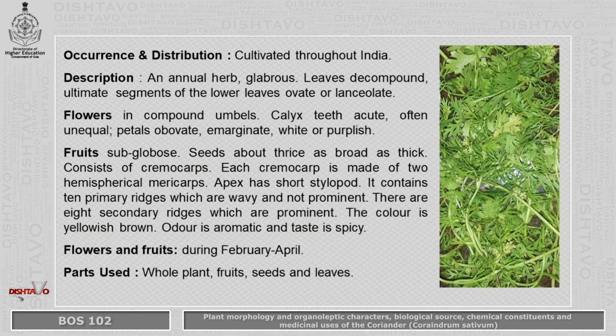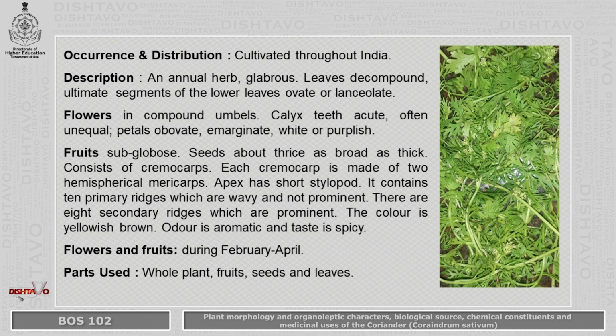Fruits are subglobose. Seeds are about thrice as broad as thick. Seeds can be said as cremocarps. Each cremocarp is made of two hemispherical mericarps. Apex of the seed has a short stylopod. It contains 10 primary ridges which are wavy and not prominent, and there are 8 secondary ridges on the seed which are prominent. The color of the seed is yellowish brown.